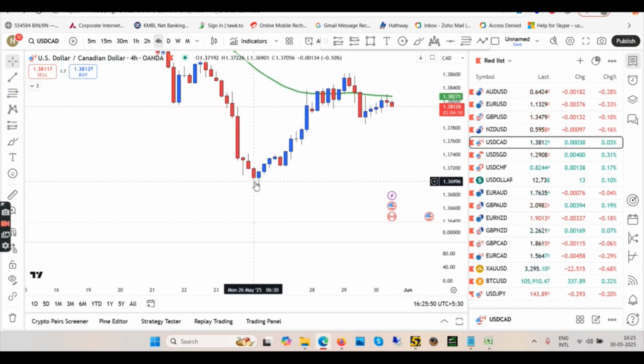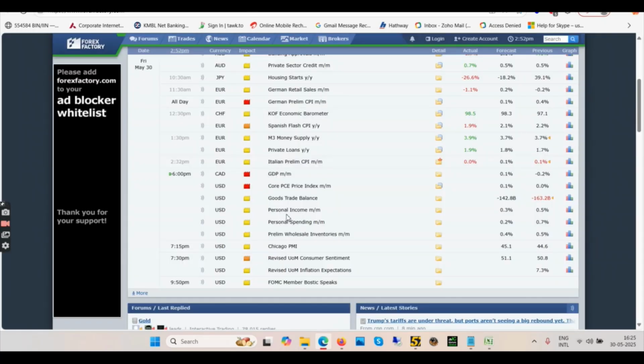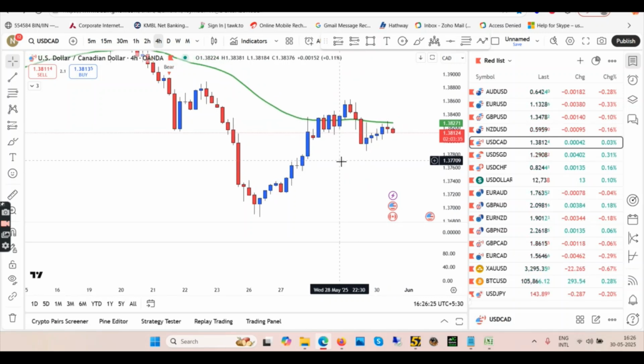From here till here we were overbought. After overbought we took a pullback. After pullback, now we are going up again. And then we have a dollar news coming today as well, a couple of times. So this is the news here, and then we have news here. I'm expecting dollar to go up today. I'm expecting these news to be positive for dollar, and Canadian is a very weak currency against dollar. So if dollar gets strong tonight, Canadian has no chance to stand against dollar, which means USD will go up. So keep an eye on the news as well.